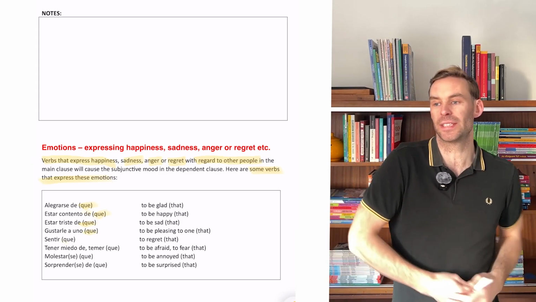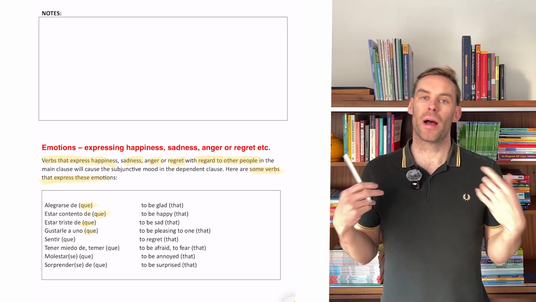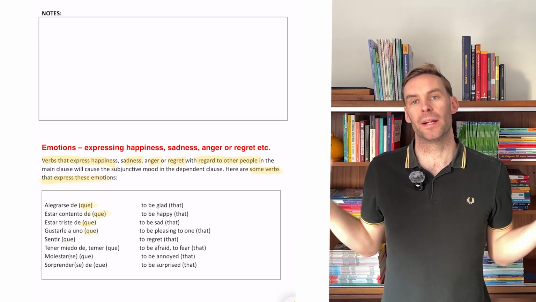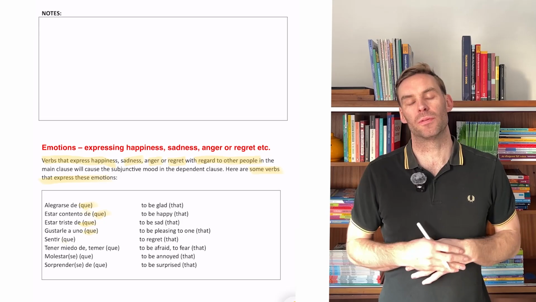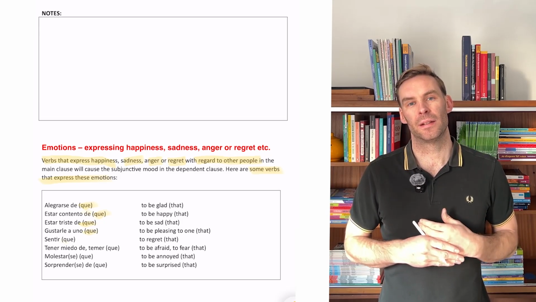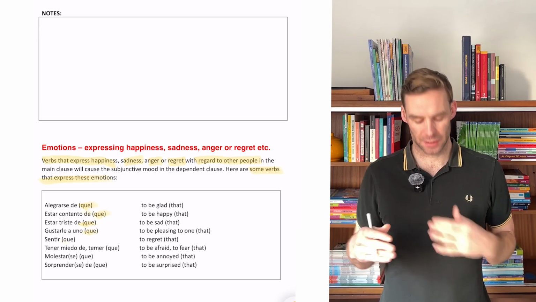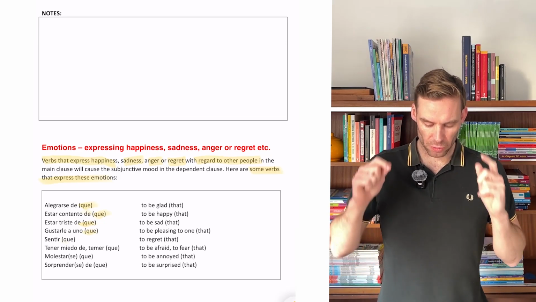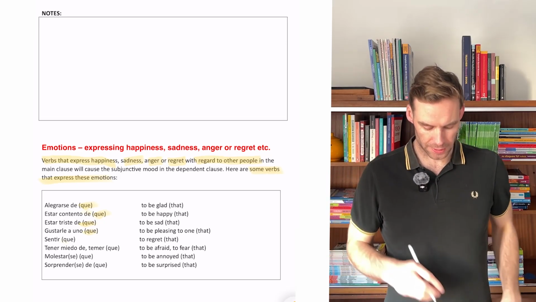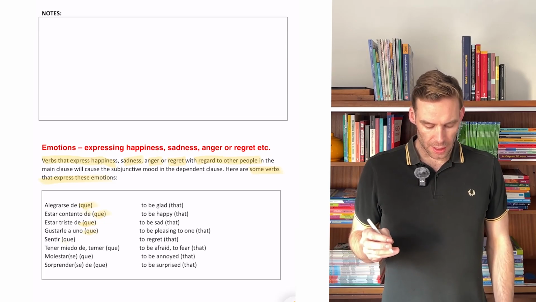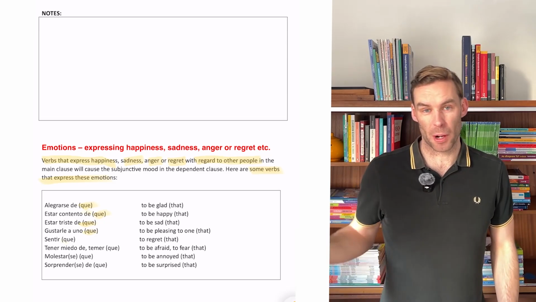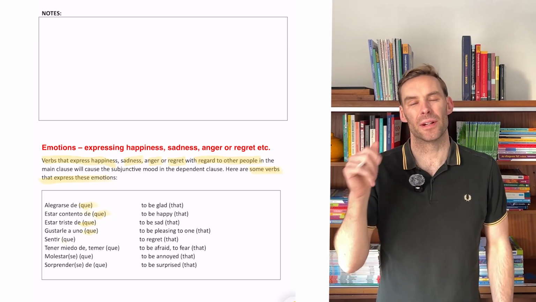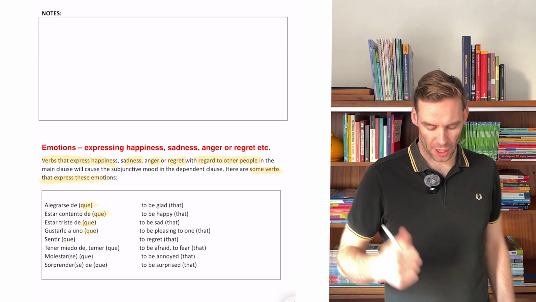It's not just triggered. If I say, I'm happy, or I'm happy that I'm here, that's not going to trigger the subjunctive because I'm still in it. I'm the person in both of these scenarios here. So with regard to other people is very important. If it's just the same person in both of them, it's just going to be the infinitive and no que. All right, but we'll see that now in a second. So we've got a list of verbs.